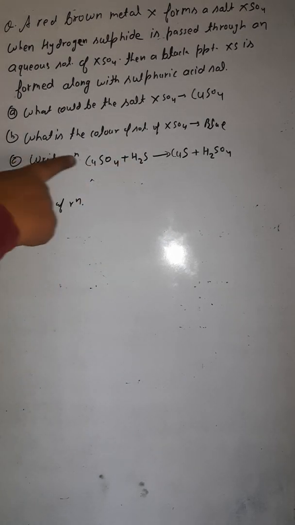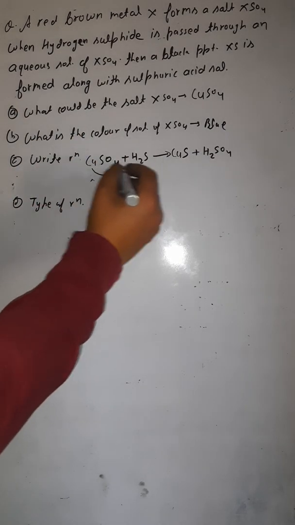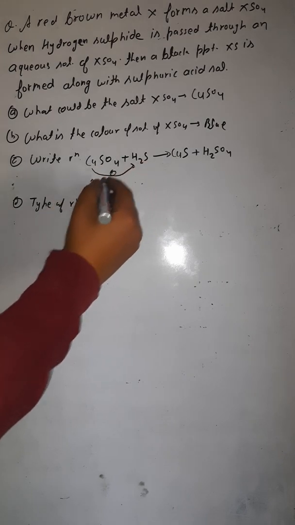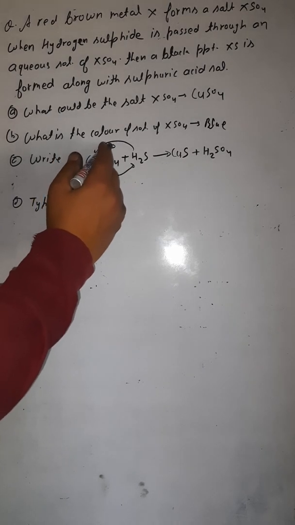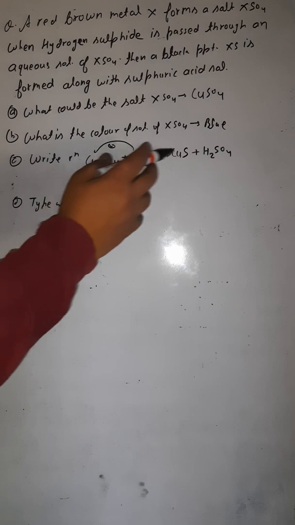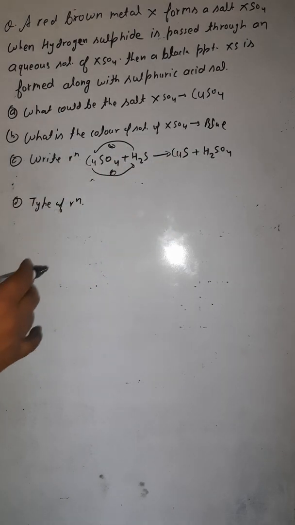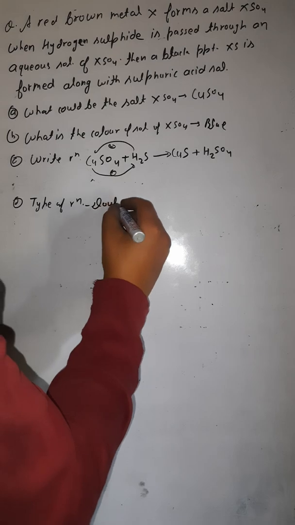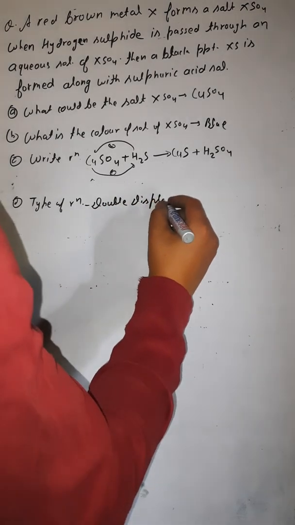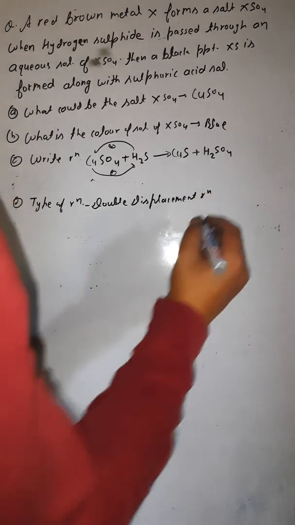Look here. The copper is displacing the hydrogen and taking the place of hydrogen. This is the first displacement. At the same time, this hydrogen is taking the place of copper. This is the second displacement. Hydrogen is taking the place of copper, becoming H2SO4, and copper is taking the place of hydrogen, becoming CuS, that is copper sulfide. So which type of reaction is this? 1, 2 means double displacement. So type of reaction is double displacement reaction. Okay, just note it down. Then we would move towards the next question.